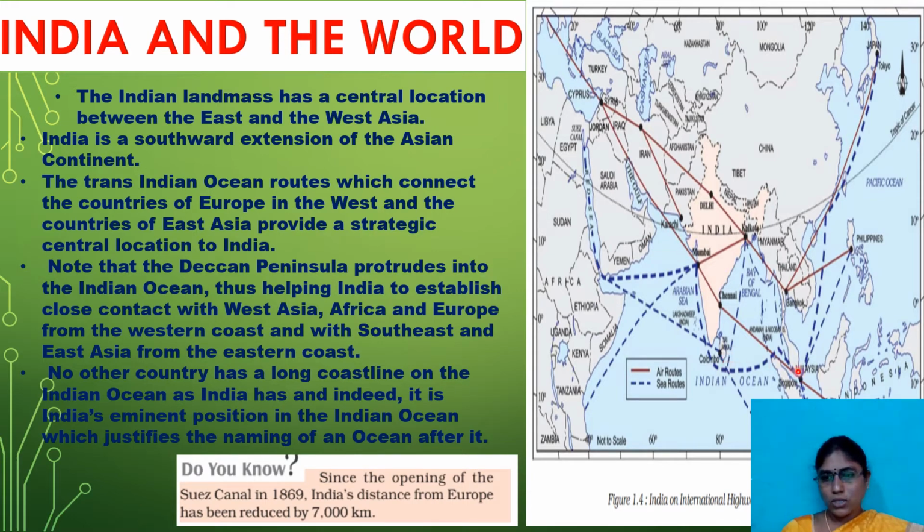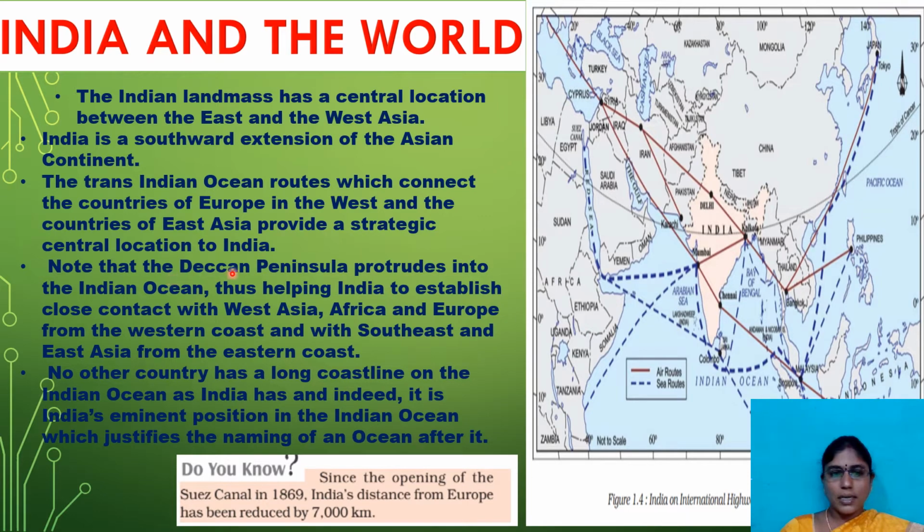If you observe, these blue dotted lines are sea routes. From European countries to Mumbai, from Mumbai to the African continent, and again from here to Sri Lanka, and from Mumbai to other countries like the Philippines, Japan, and all other countries, there are sea routes with our country for business purposes.